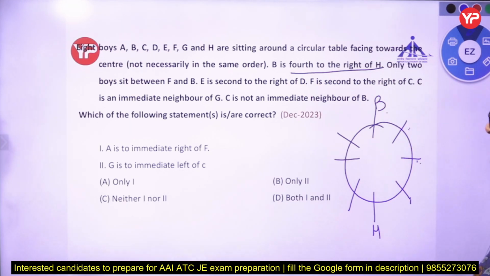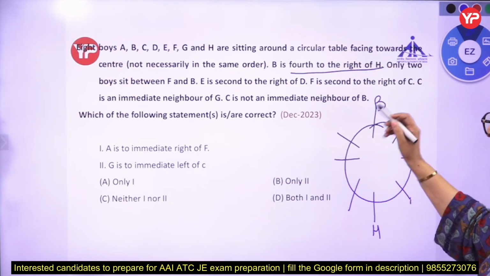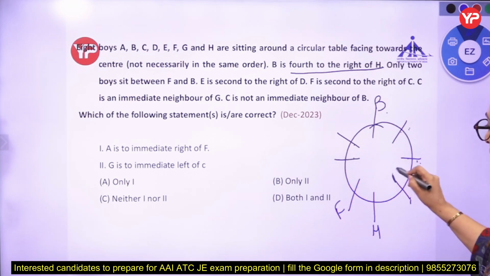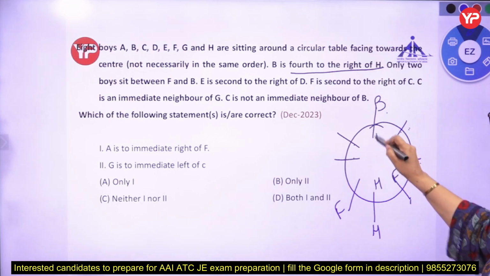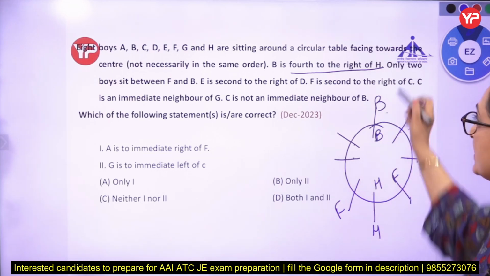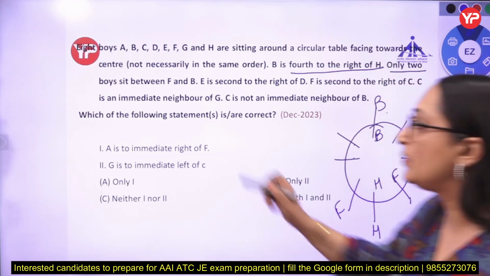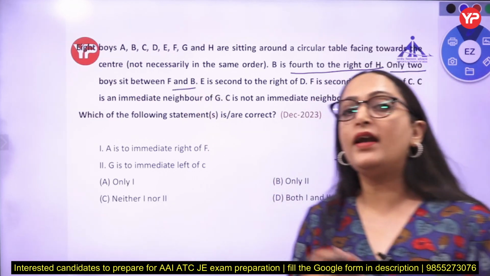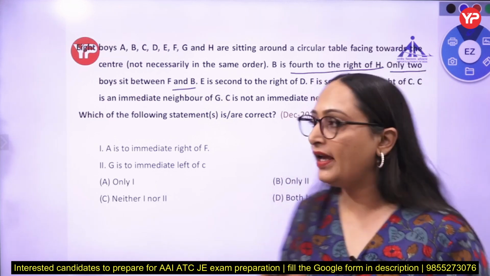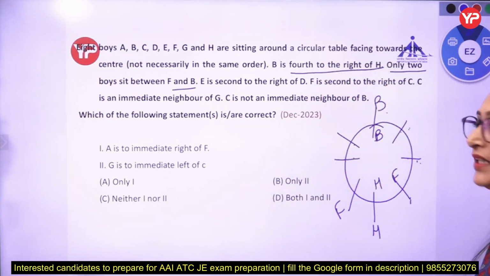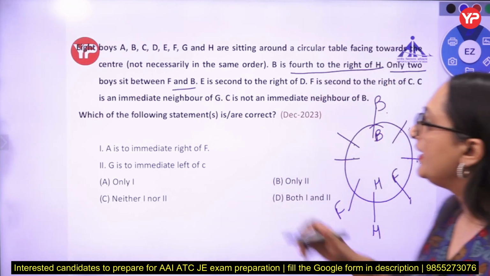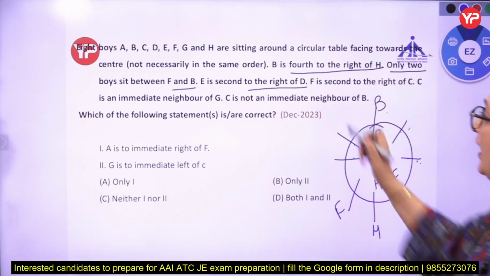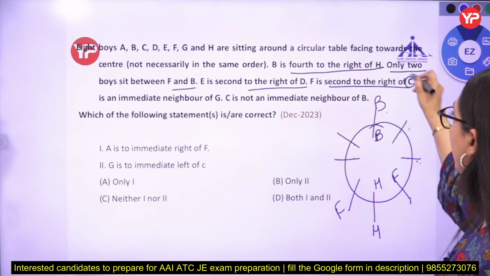Only 2 boys sit between B and F. If B is there, 1, 2, F can be here. If B is there, 1, 2, there are two possibilities for B and F, because in this line he says that only 2 boys sit between F and B, but in this case we don't know the right and left side of B or F. This is not given. F is sitting right of B or left of B. E is second to the right of D. Now F is second to the right of C.